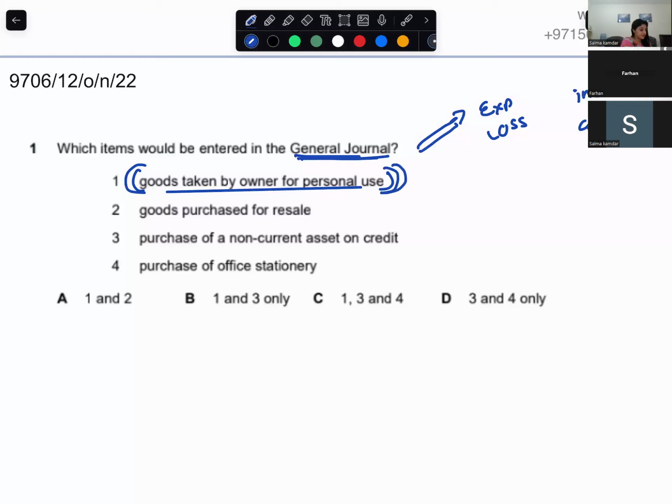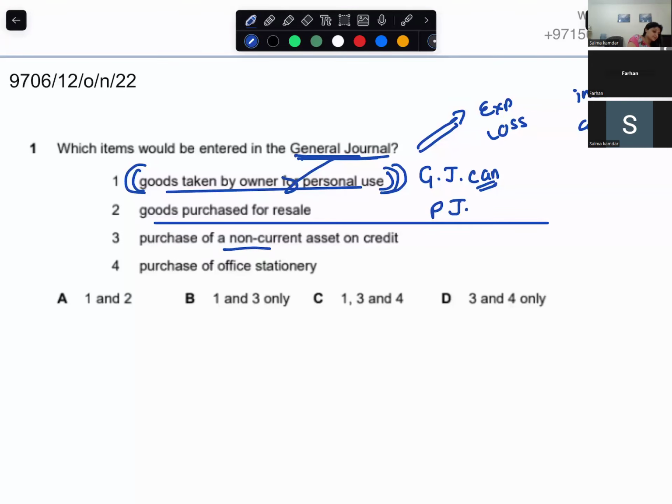Never. Goods purchased for resale will be in the purchase account. Can it come in the general journal? It won't. It will come in the purchase journal.